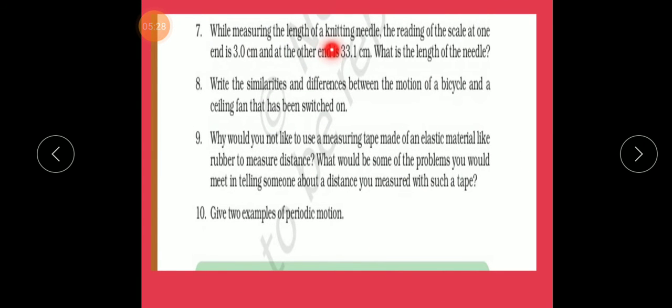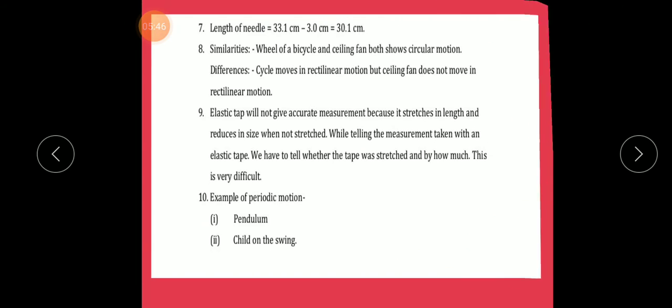Now question number 7. While measuring the length of a knitting needle, the reading of the scale at one end is 3.0 centimeters and at the other end is 33.1 centimeters. What is the length of the needle? Answer: length of the needle is equal to 33.1 centimeter minus 3.0 centimeter, which is equal to 30.1 centimeter.